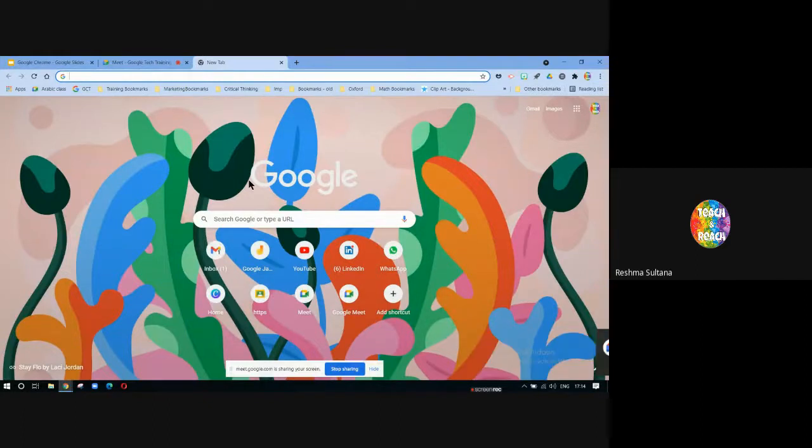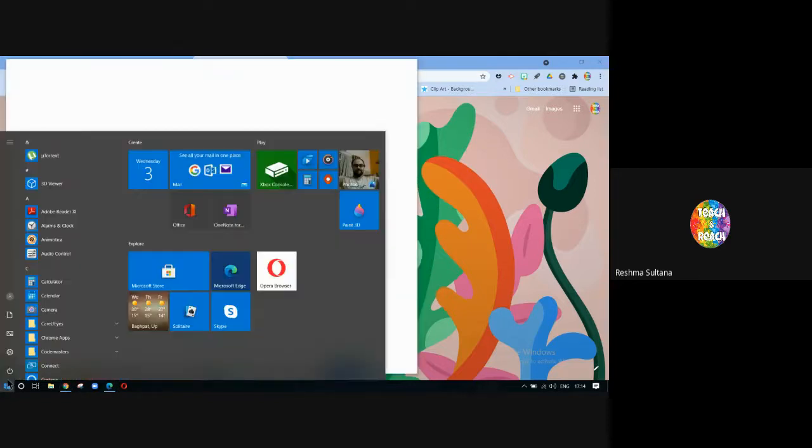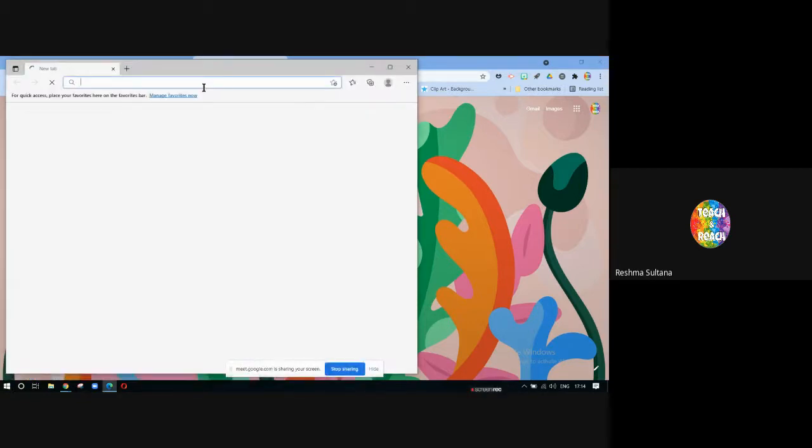If you don't have Google Chrome, let's say you have bought a new laptop and you don't have Google Chrome in it, probably you have Microsoft Edge or Explorer. What you have to do is open the other browser, whatever browser you have on your system. It will either be on the desktop or from the start button you can find Explorer or Edge. You will click on it and here you will type Google Chrome and it will help you install it.